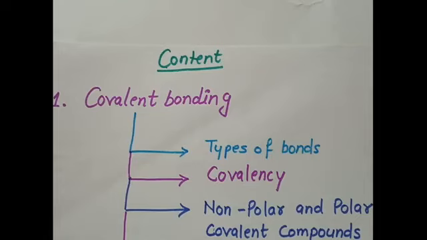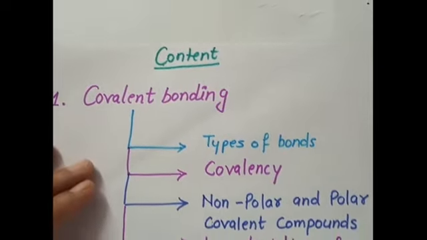In this lecture, we will be doing some important topics that come under covalent bonding. And the second topic will be versatile nature of carbon. So let us see the detailed description of the content we are going to study today.